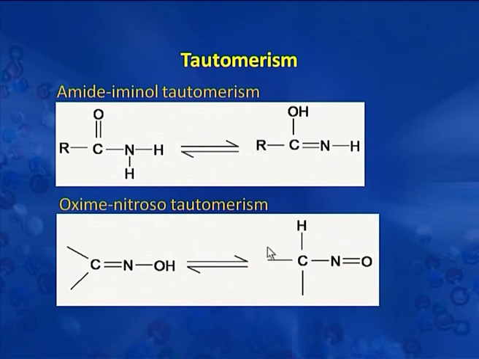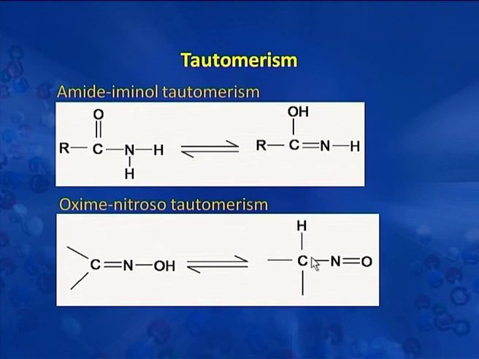Oximes can also show this type of isomerism. This is an oxime, C double bond NOH. This hydrogen from the oxygen leaves and hydrogen comes to this carbon, double bond shifts between nitrogen and oxygen, we get this functional group which is called nitroso. So this is an oxime nitroso tautomerism.